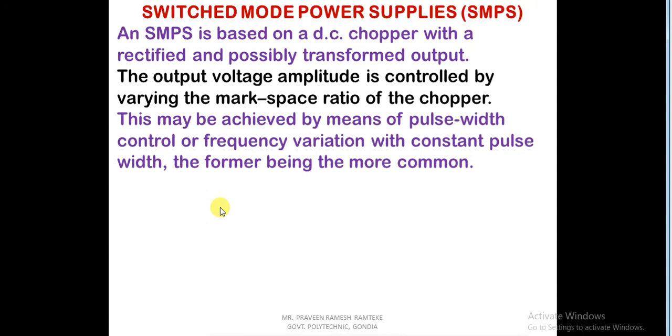This can be achieved by means of pulse width control or frequency variations with constant pulse width, and the constant pulse width method is more common.